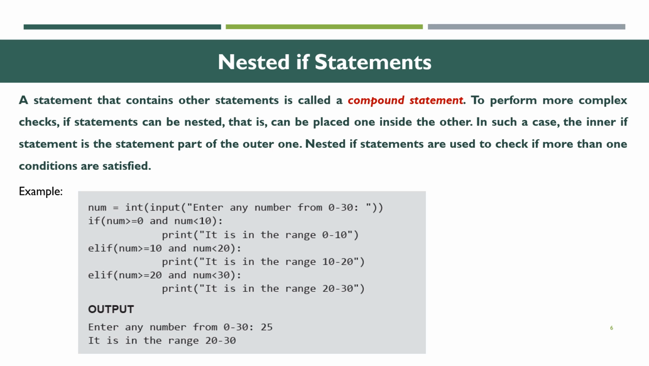Then what will be the output? Enter any number from 0 to 30. Suppose we enter 25, it says it is in the range 20 to 30. If we enter, suppose, the number 21, it is in the range 20 to 30. Okay, understood? This is for nested if statements.